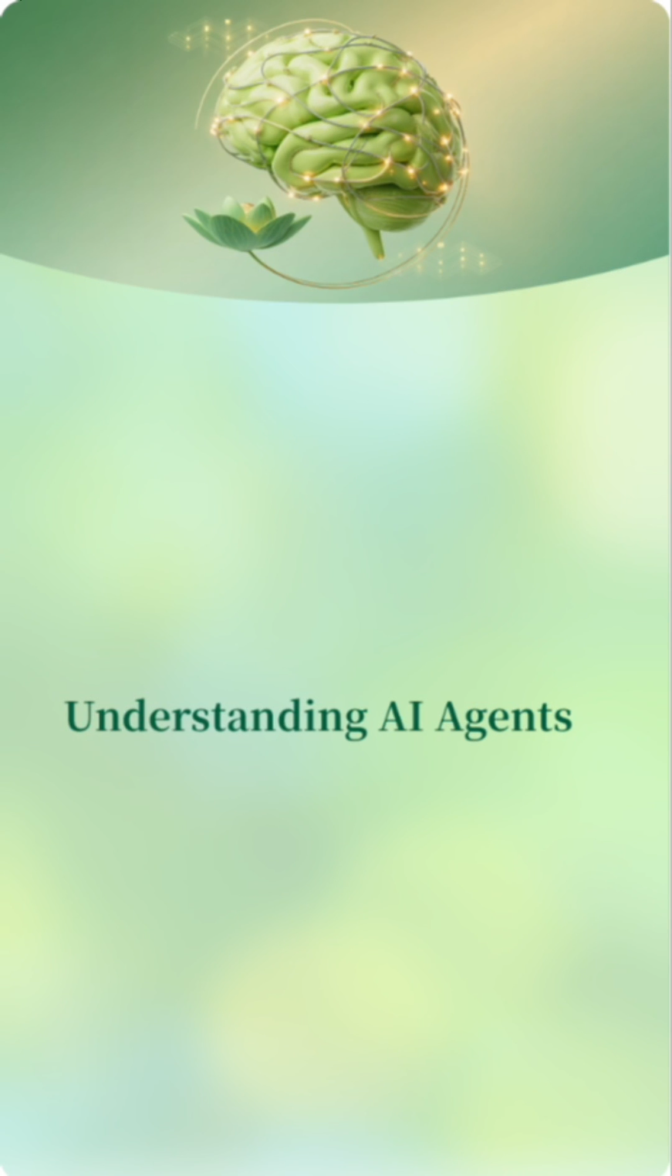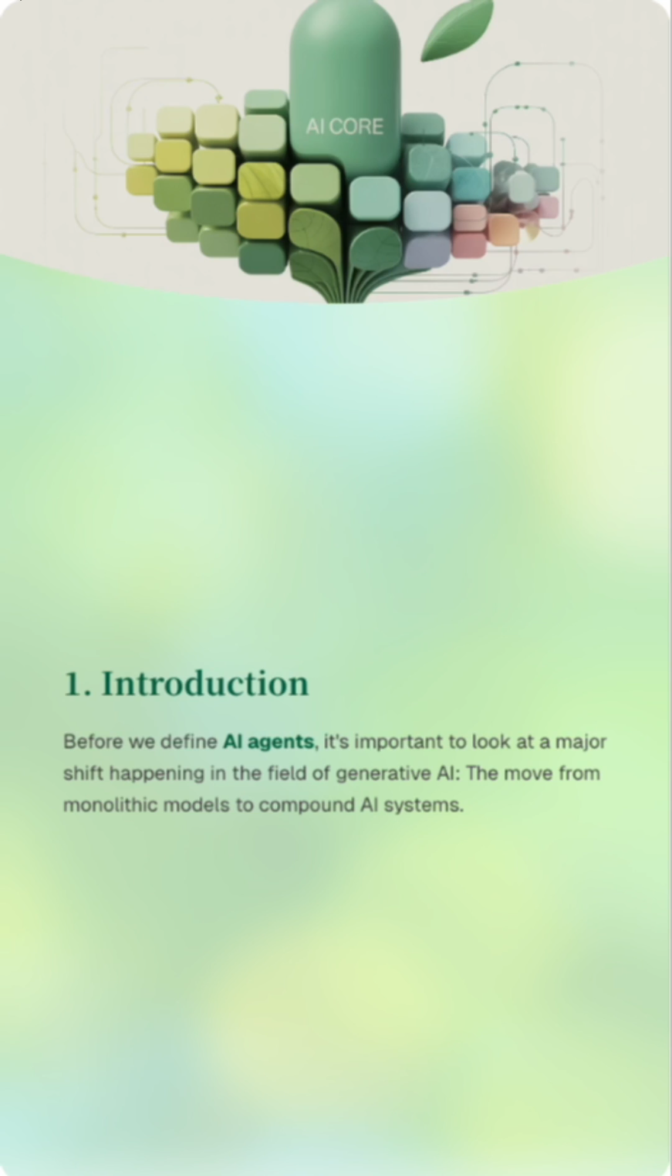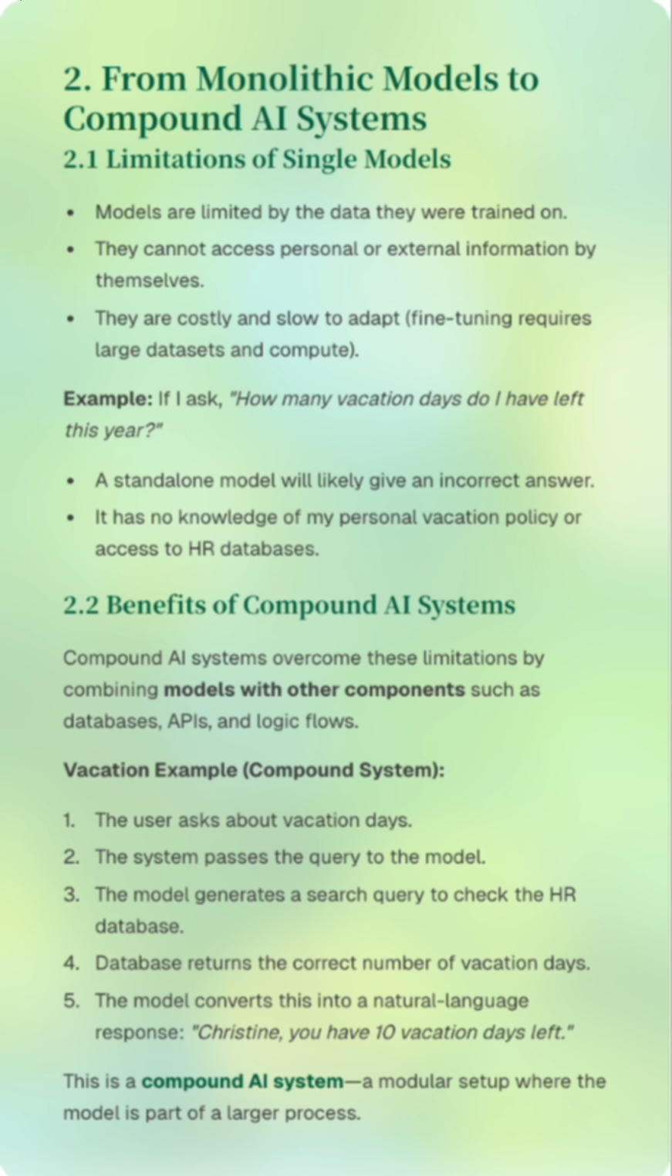Understanding AI agents. Before we define AI agents, it's important to look at a major shift happening in the field of generative AI, the move from monolithic models to compound AI systems. From monolithic models to compound AI systems. First of all, single models have their limitations.